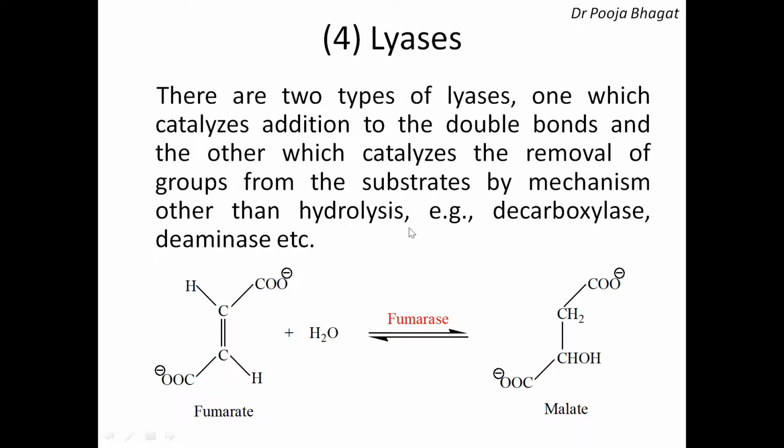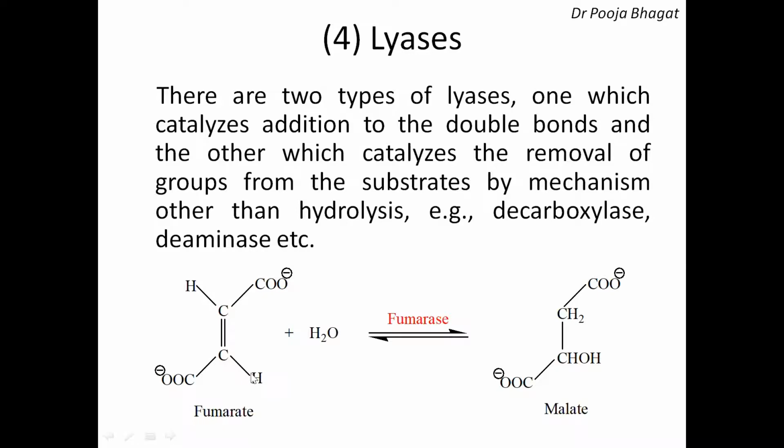Then lyase. There are two types of lyases. One catalyzes addition to the double bonds, and the other catalyzes the removal of groups from the substrate by a mechanism other than hydrolysis. For example, decarboxylase, deaminase. Whenever there is a removal of a group, or an addition at the double bond, if these types of reactions are catalyzed, then these enzymes come under the category of lyases.